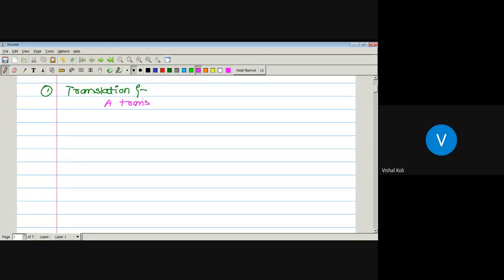A transformation of the form w equal to z plus beta, that is, the complex variable plus some complex constant, is called a translation.